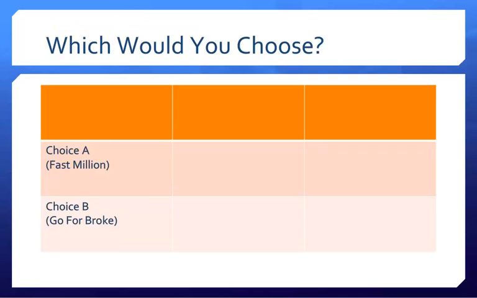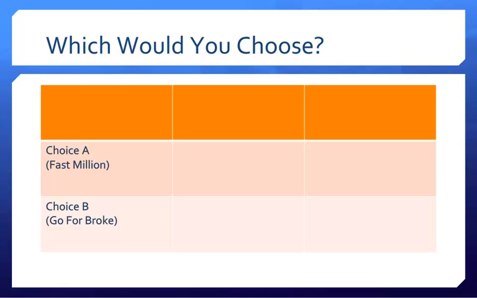Regardless of the way our decision maker solves under risk, it's important to visualize the problem at hand. The easiest way is to start by creating a decision matrix so we can see precisely what elements of the decision problem we know and what we don't know. Let's turn back to our question between choice A, the fast million, or choice B, a ticket with a 50% chance at winning $3 million.